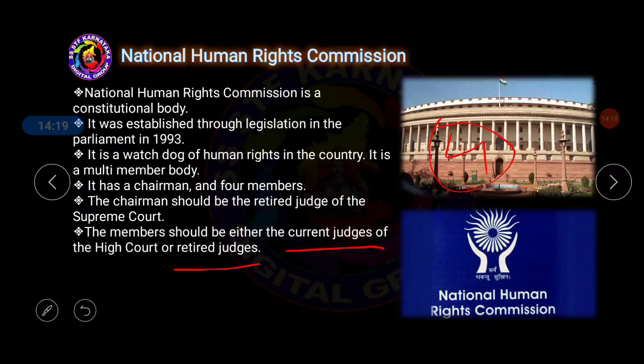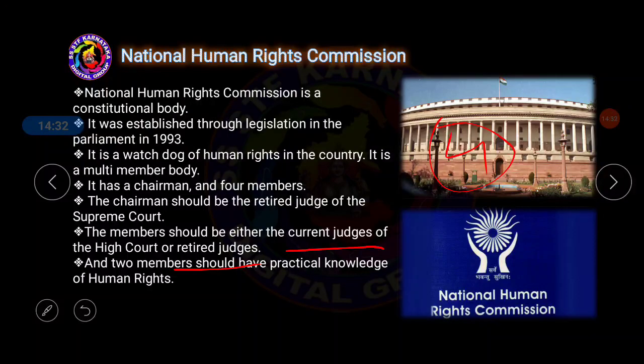Obviously, if they are judges of the Supreme Court, they can be appointed, but the minimum qualification is that they should have worked as a judge of a High Court or be retired judges of any High Court in India. Obviously we know that 24 or 25 High Courts are there, so make sure how many there are.